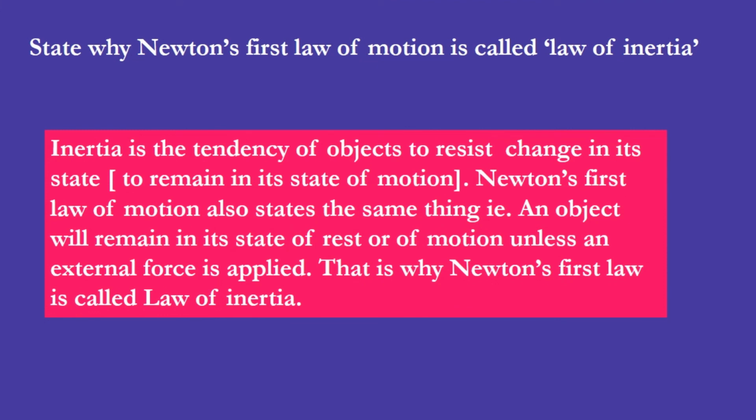Another question. State why Newton's first law of motion is called the law of inertia. We know that inertia is the tendency of objects to resist change in their state, that is, to remain in their state of rest or motion. Newton's first law of motion also states the same thing: an object will remain in its state of rest or of motion unless an external force is applied. That is why Newton's first law is called the law of inertia.